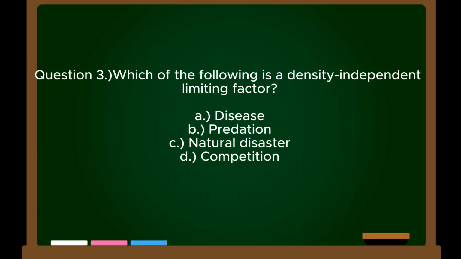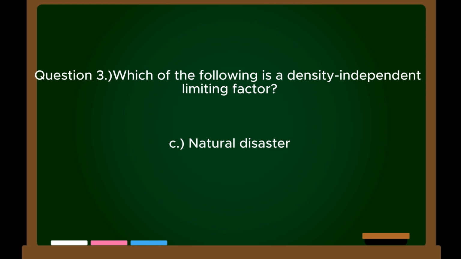Question 3. Which of the following is a density-independent limiting factor? A. Disease. B. Predation. C. Natural disaster. D. Competition. Correct answer: C. Natural disaster.